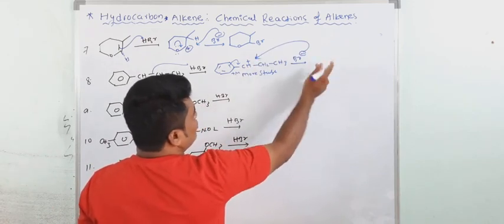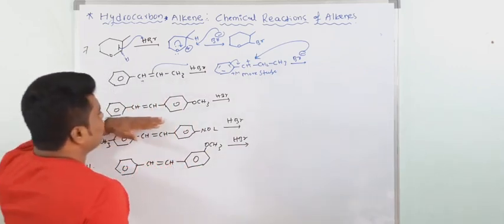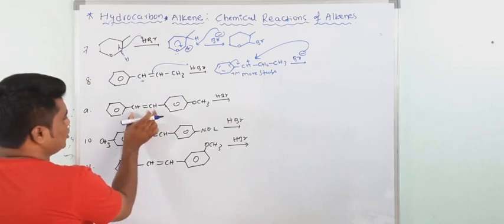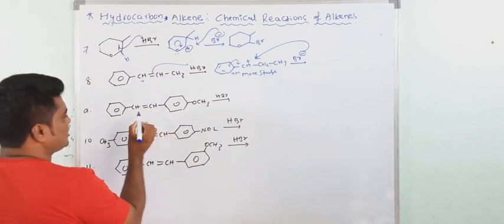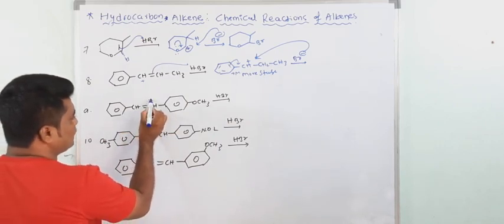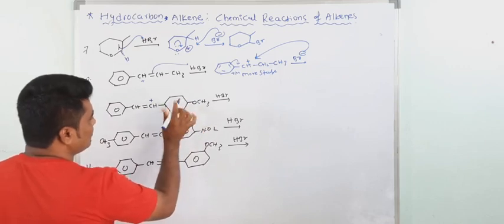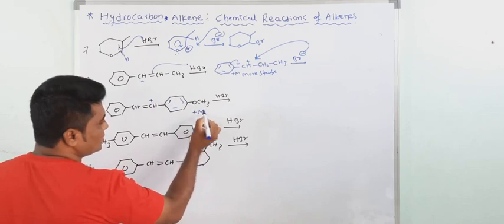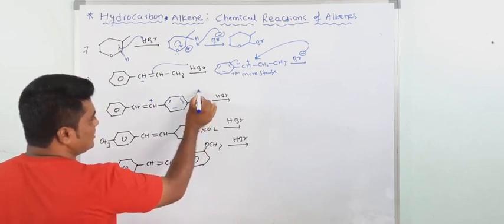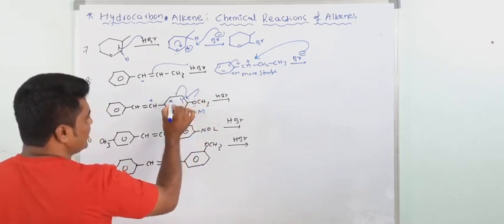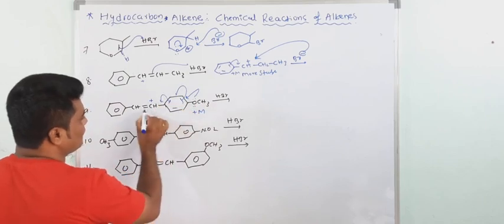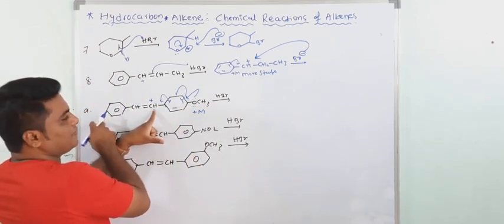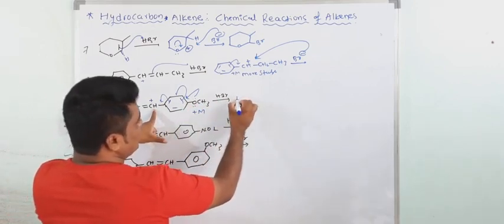Write down the product. You have to write here. Now here also show the carbocation. See, both are the same. Of course protonation takes place at this point because the carbocation forms here. Why? See, this OCH3 has a plus M effect. So it will stabilize the carbocation, like resonance. So of course the carbocation forms here, not here, because there is no plus M effect here. Here plus M effect is there.